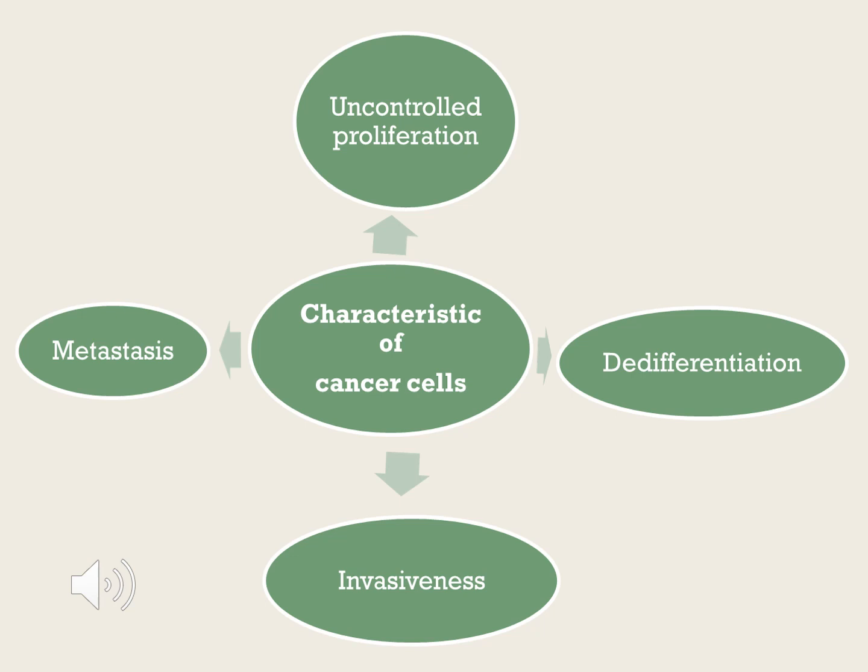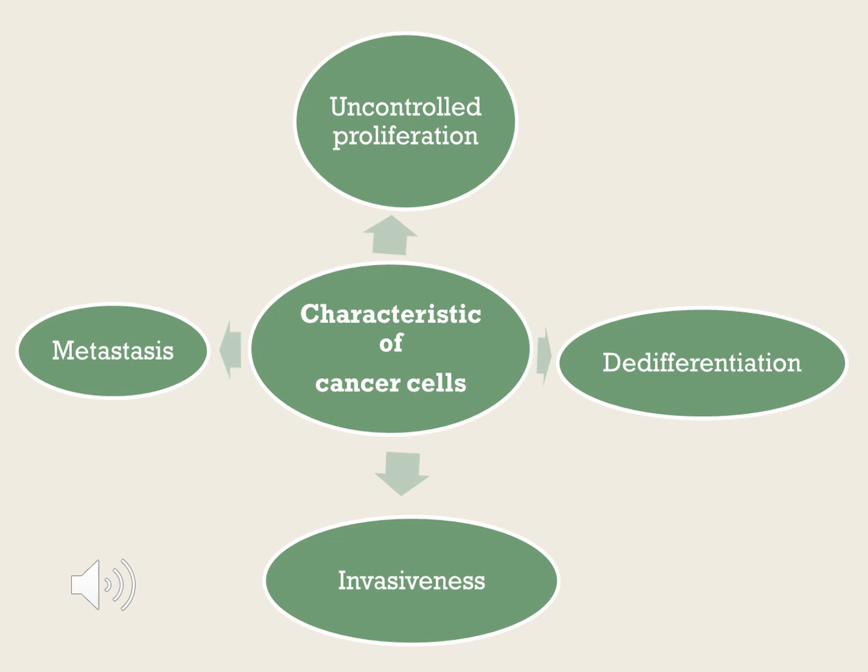What are the characteristics of cancer cells? How can you identify that it is a cancer cell? The first one is metastasis. Metastasis is nothing but the development of malignant growth at a different site other than the primary site of the cancer. The cancer cell is present at one site, but the replication is happening somewhere else. That is metastasis.